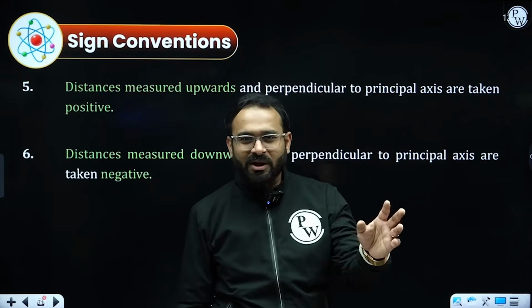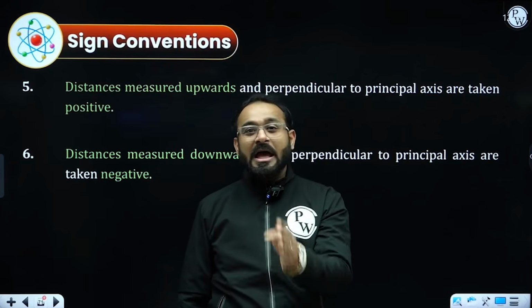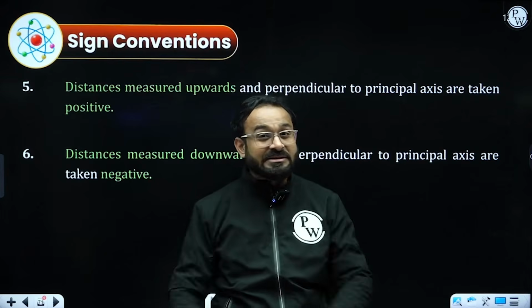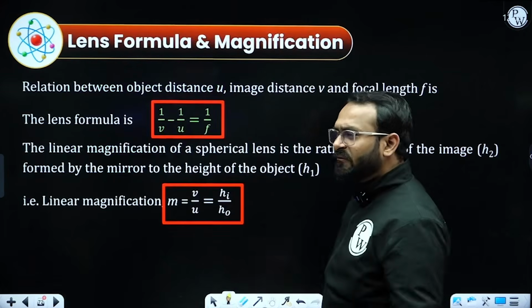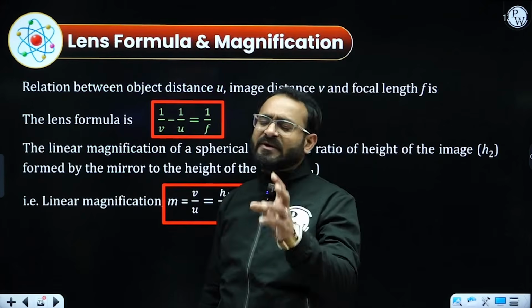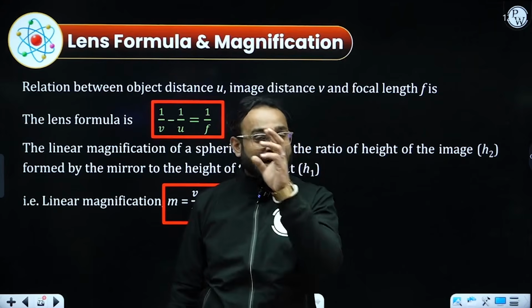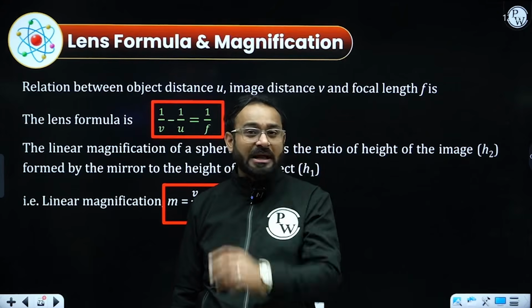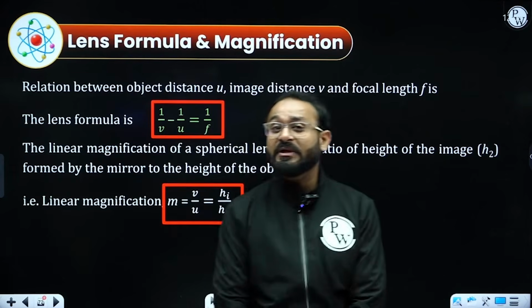No changes required. You only need to replace pole with the optical center, and the sign convention for the spherical lens is done. Now, talking about the lens formula, we studied the spherical mirror formula, which gave the relation between u, v and f, that is object distance, image distance and focal length. Similarly, the lens formula also gives us the relation between u, v and f.